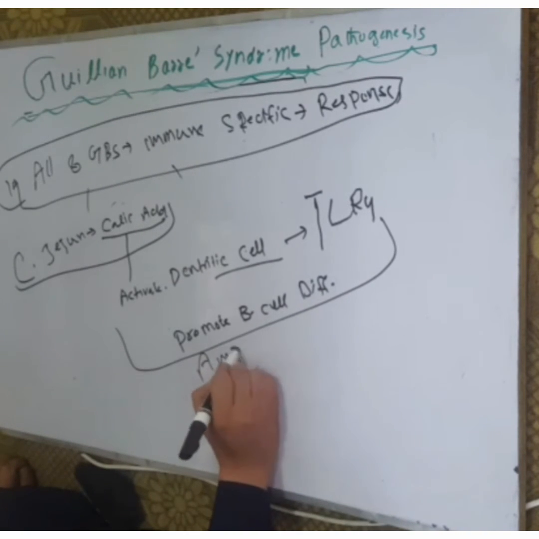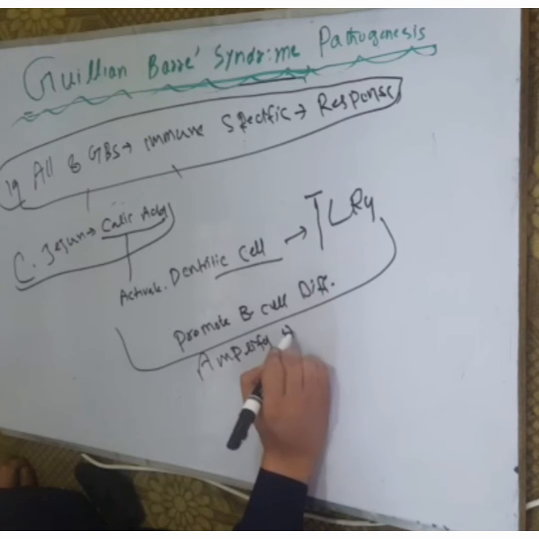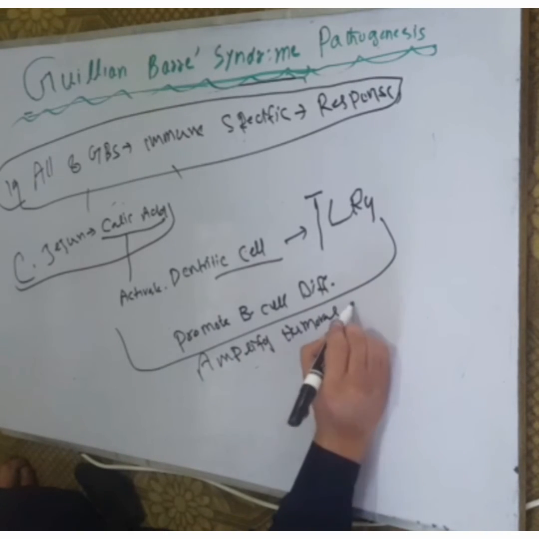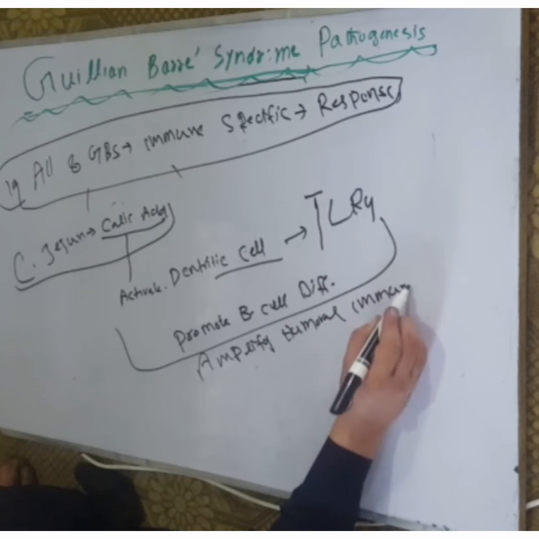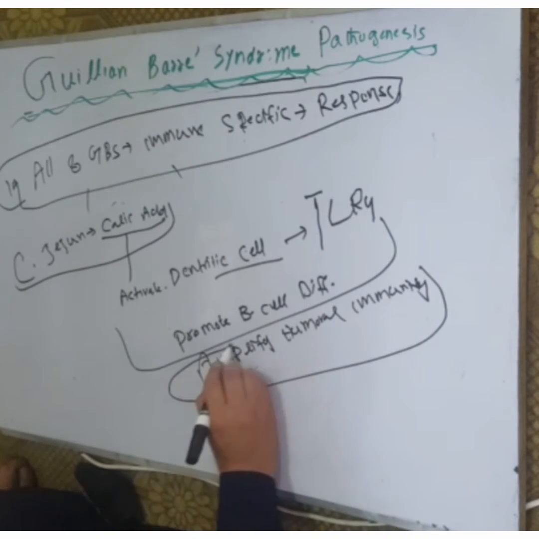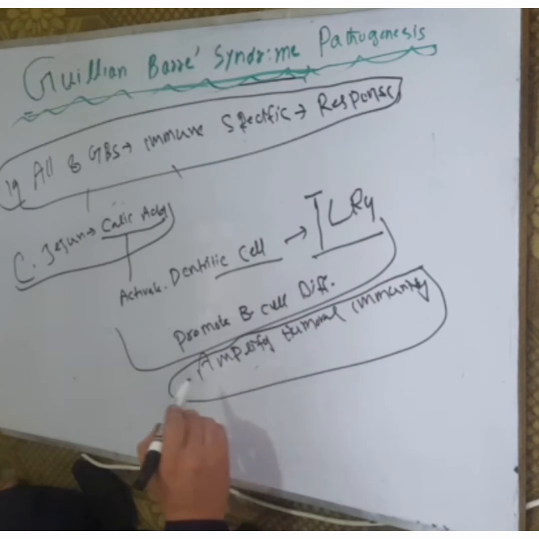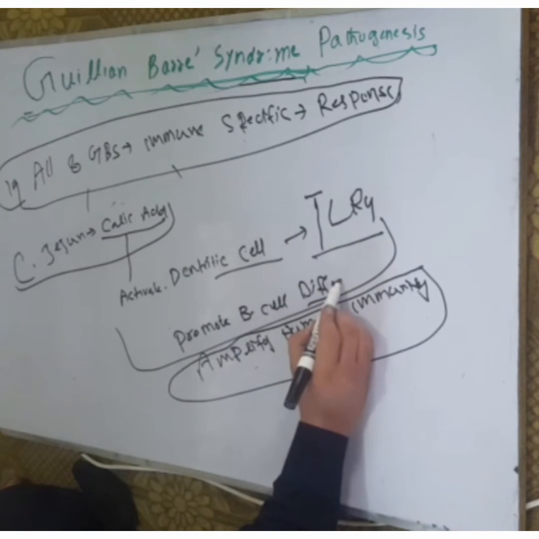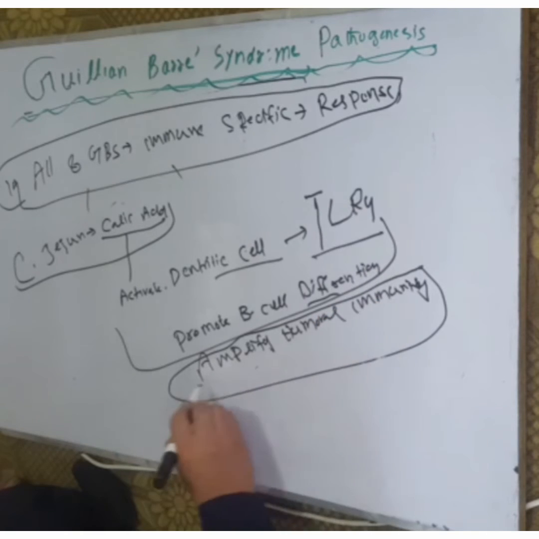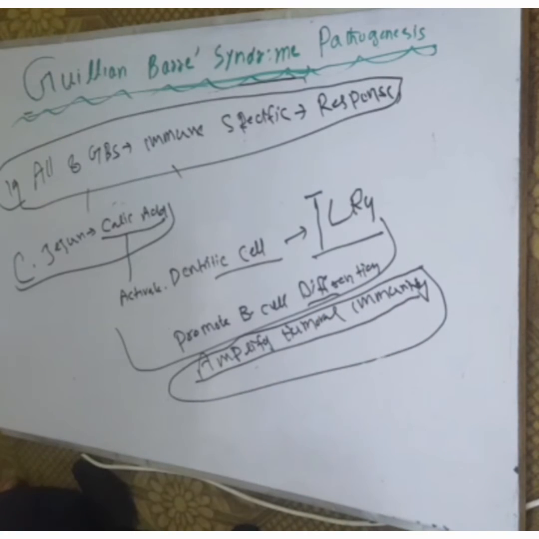So the humoral immunity is amplified because of the sialic acids of Campylobacter jejuni. They activate the dendritic cells, and dendritic cells activate toll-like receptor 4, which promotes B cell differentiation and amplifies the humoral immunity.